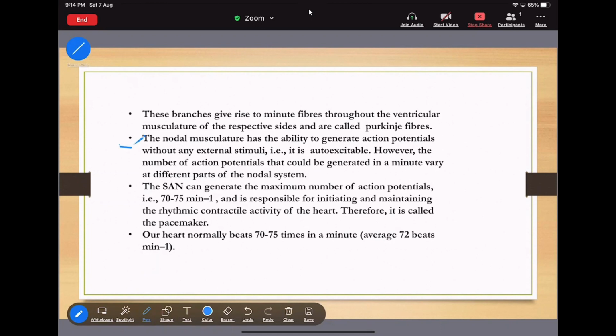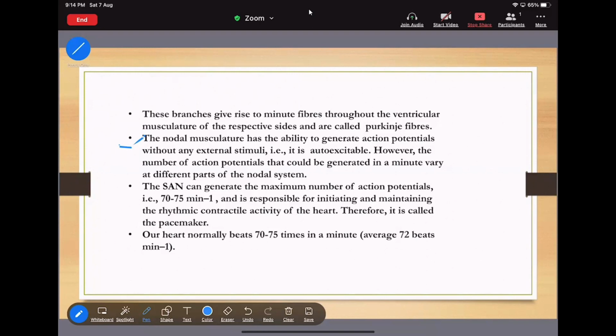That is why it is known as auto-excitable. Auto means self. Excitable means it generates its own action potential.